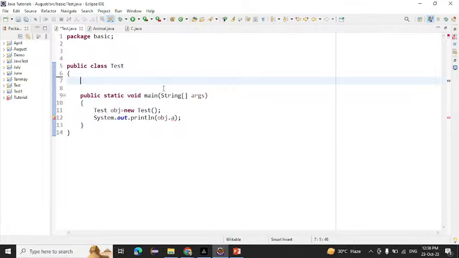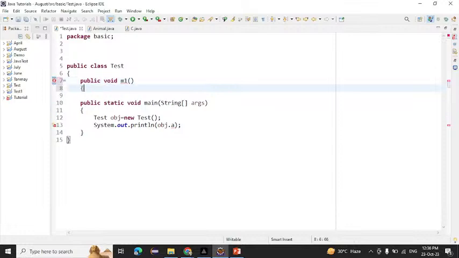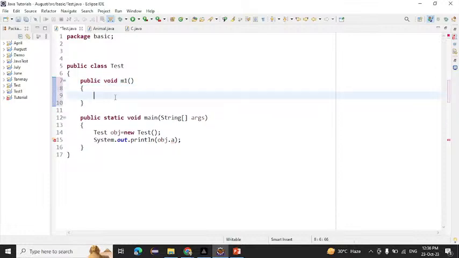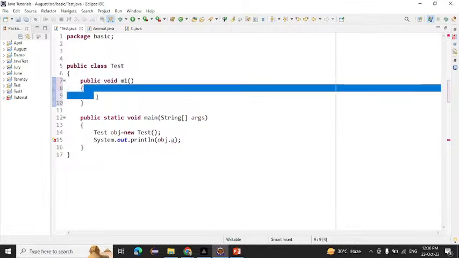Right, it is the access modifier, return type, and the method name. Sunil Teja Reddy is also saying access modifier. Nagaon is also saying access modifier, return type, and method name. Anusha is also saying okay. Everyone is saying the right answer now. So first we need to write the access modifier. Any access modifier we can write: public, private, or protected. Simply I'm writing public here. After that, the return type. Suppose I don't want to return anything, so we can write void here. Void means nothing, not even empty. After that I write m1 here, then open curly braces and close curly braces, and inside that whatever we want to write, we can write here.